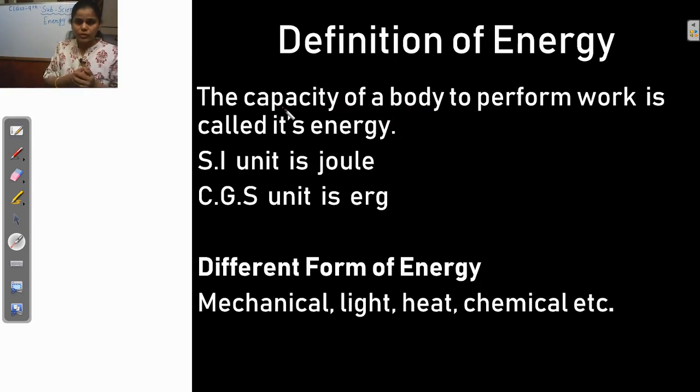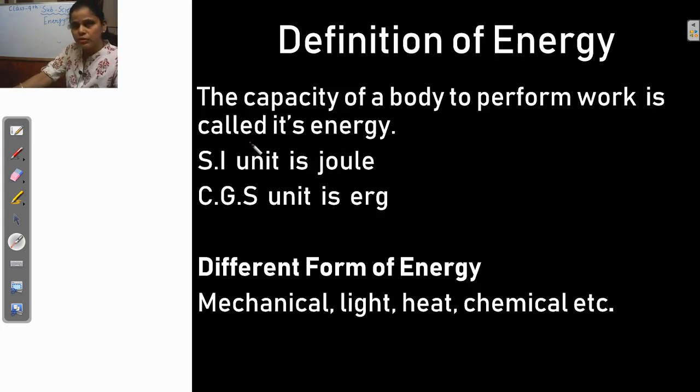If we have no energy, then we cannot perform any work. We cannot perform our work efficiently. So why is energy important? Energy is very important to do the work. The capacity of the body to perform the work is called its energy. Understand? So this is the definition of energy.